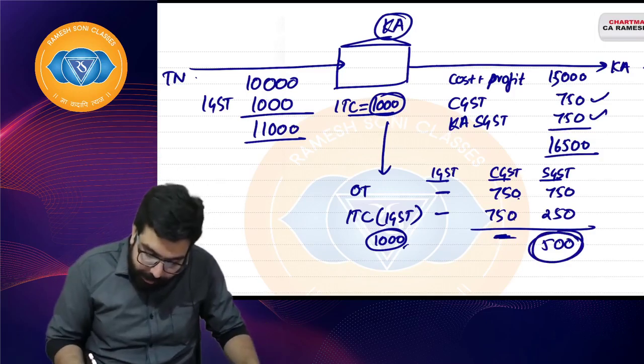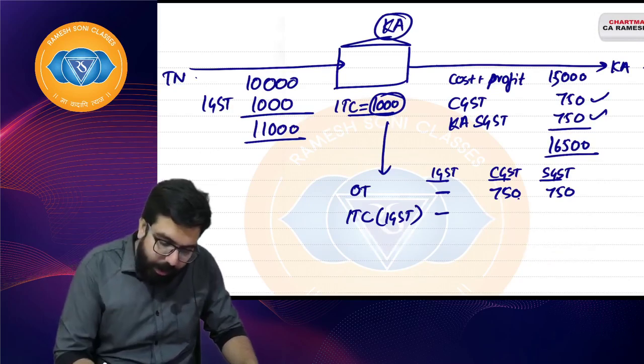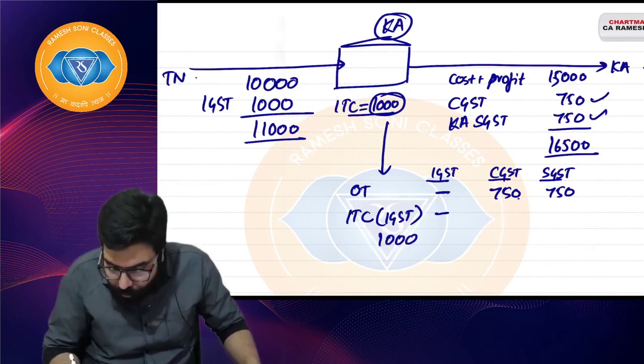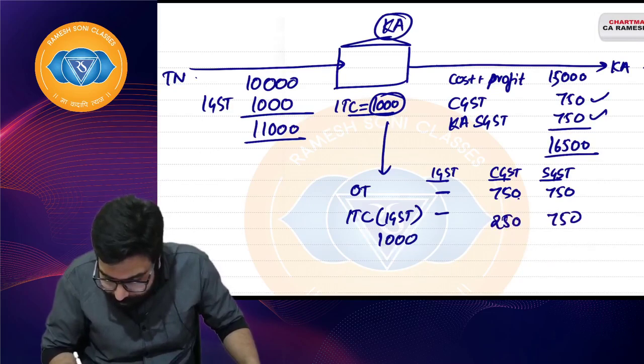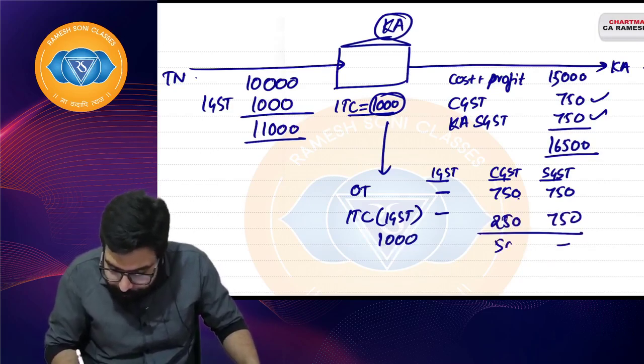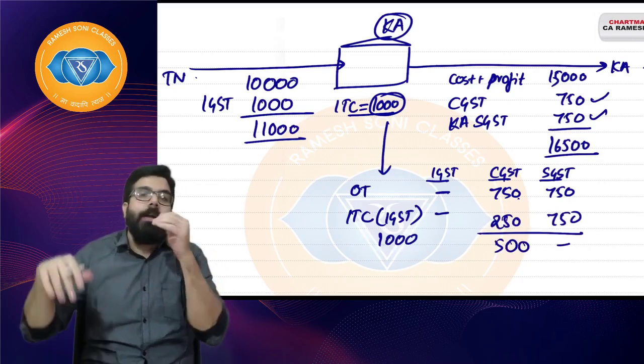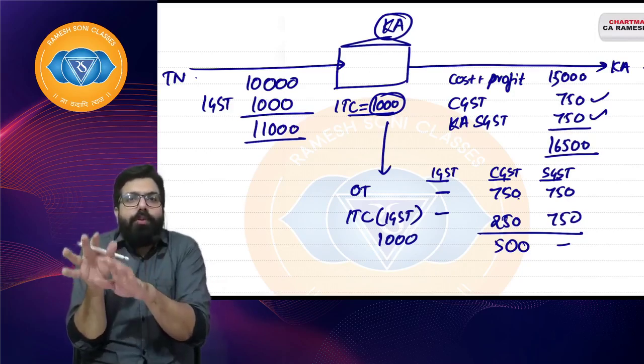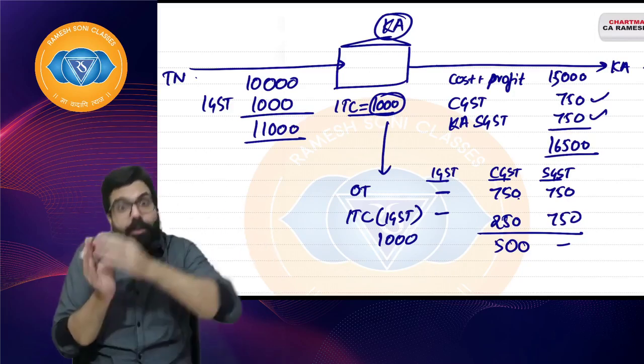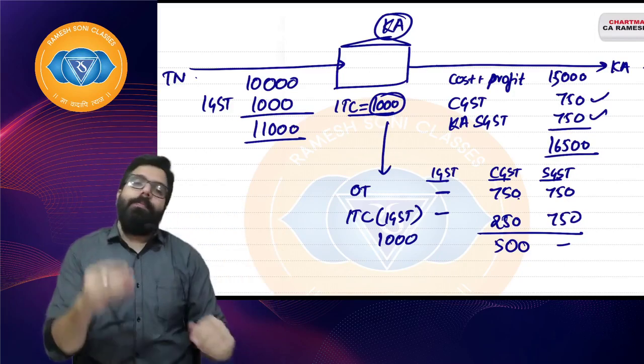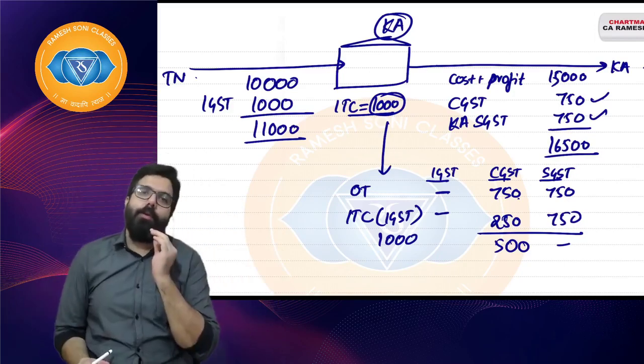Next, sir, supposing 1,000 rupees is there. How can I use 1,000? If you want, you can use 750 here and 250 here also. Nothing to be payable here; 500 can be payable. I hope everyone is clear. The method to use is IGST to IGST, then IGST to CGST or SGST in any order, any manner. I hope everyone is clear.